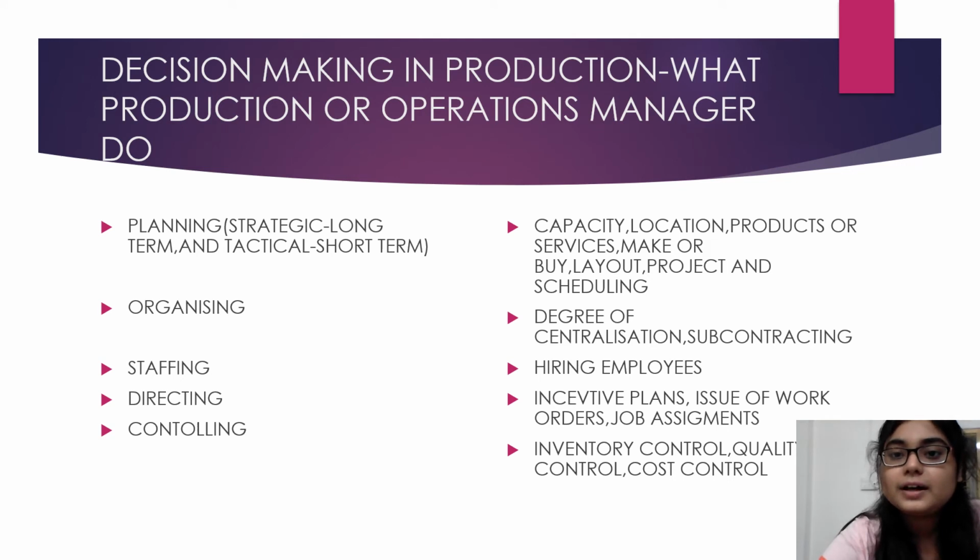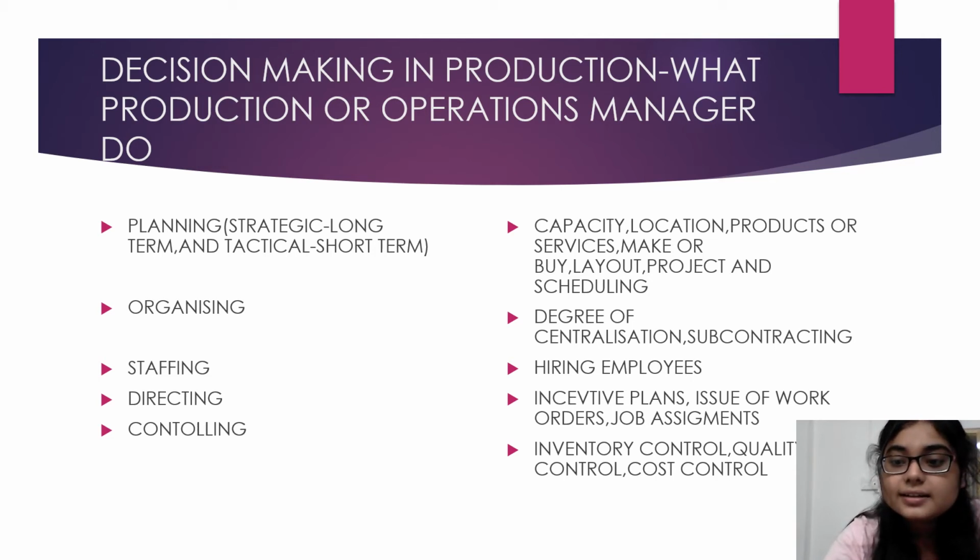Decision making in production. What do production or operations managers do? What decisions do they take? So planning: there are two kinds of planning actually. One is strategic, that is long term planning, and tactical, that is short term. Then organizing, staffing, directing and controlling.